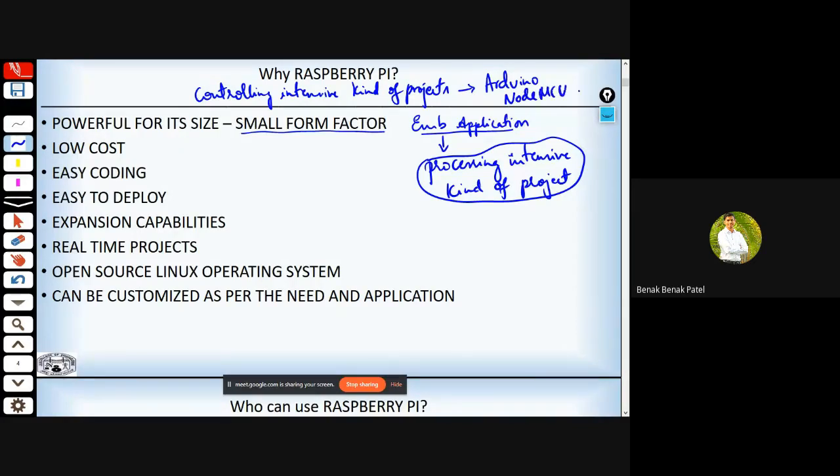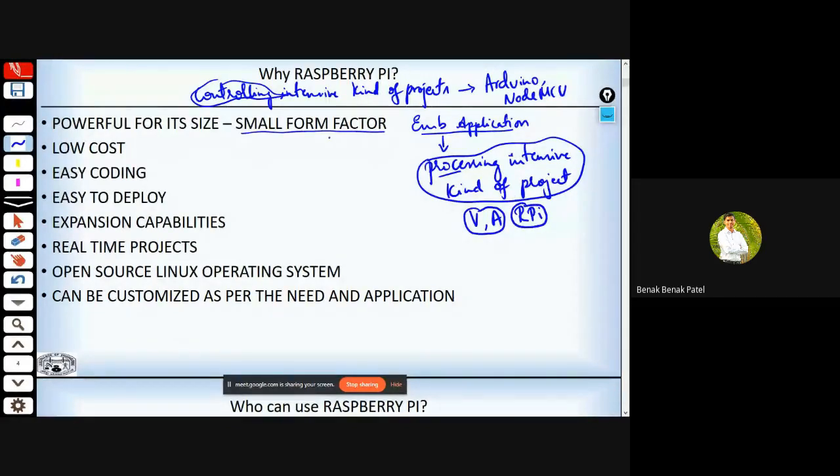So before you select any sort of development board for your project, you are supposed to know whether your project is control intensive or processing intensive. If it is processing intensive, wherein you would be doing a lot of video analysis or audio analysis, something like that, then your very first choice should be Raspberry Pi, one of the variants of Raspberry Pi.